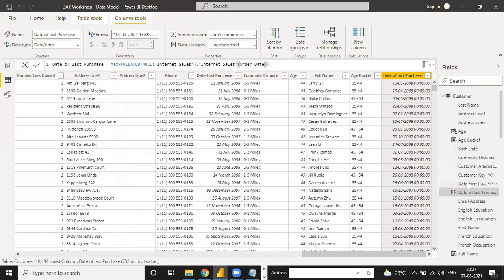Because when we write MAX here, there is one more thing related to this: MAX takes a table and an expression. So the table is this kind of table, the related table, and internet sales is just a table name. The expression is the column under which we need a maximum value, the order date value. Okay, so this is how to find the date of last purchase; this is the formula we discussed.